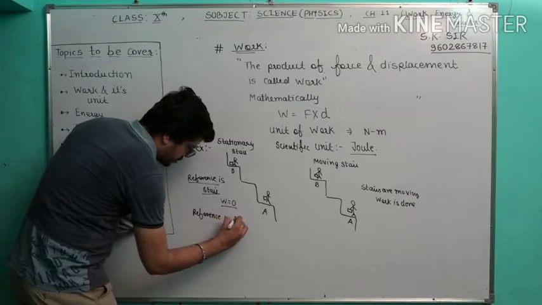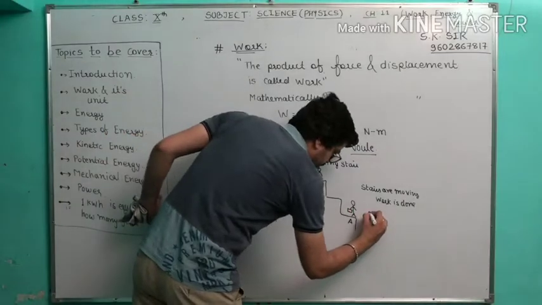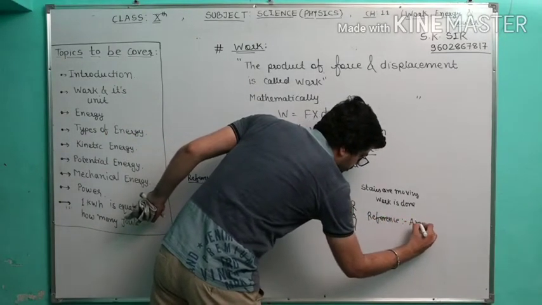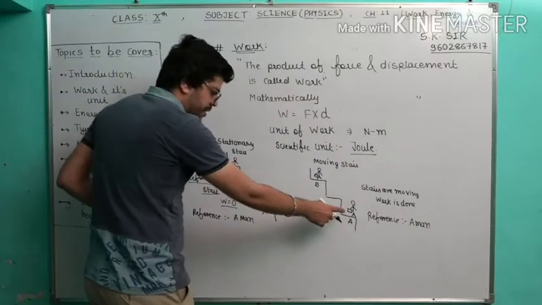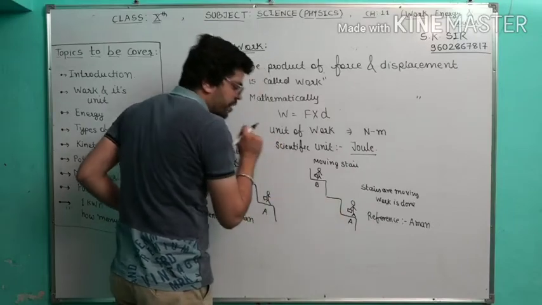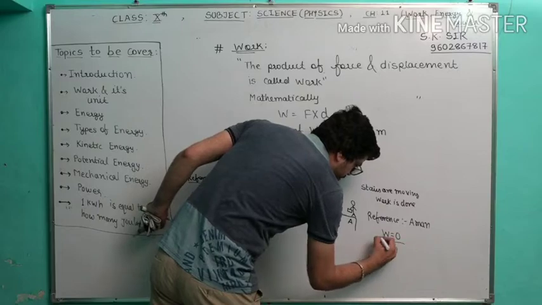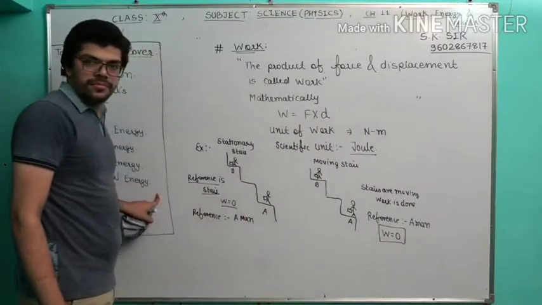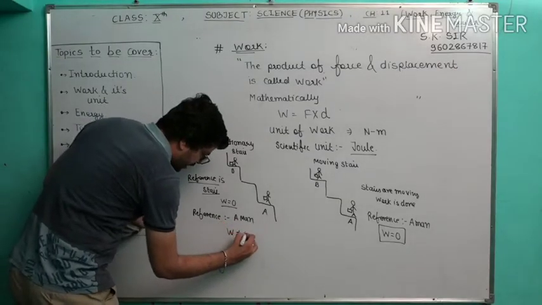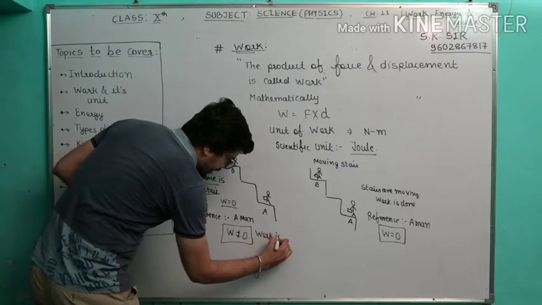Now we are considering the reference as a man. Here you will observe, this is a moving stair, the man is not moving. Stairs are moving from A to B. So here the work done by the man is equal to 0. The work done by the man is equal to 0, but here work done by the man is not equal to 0, meaning work is done.